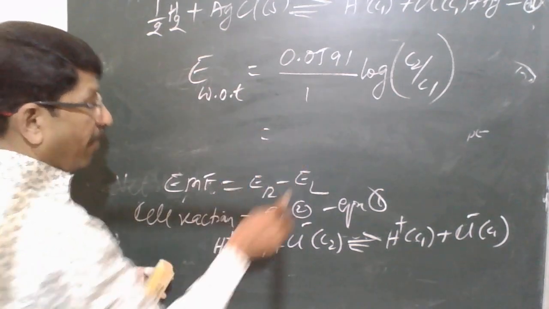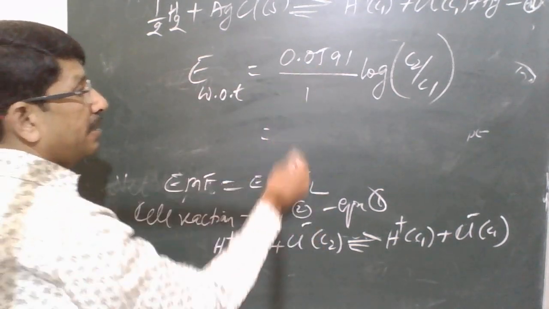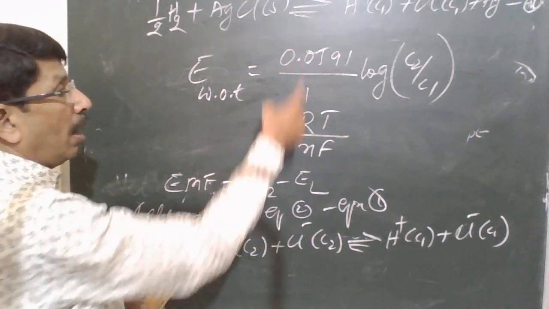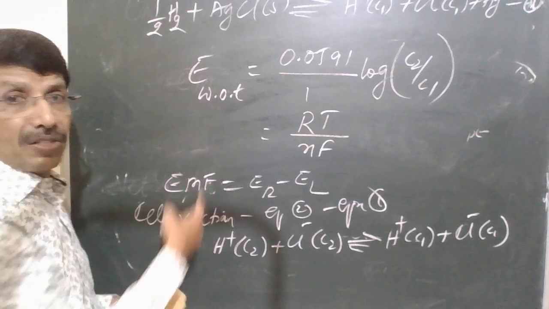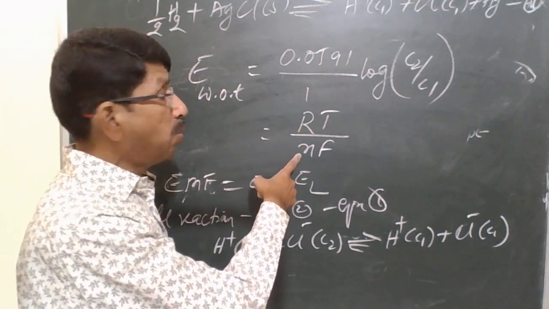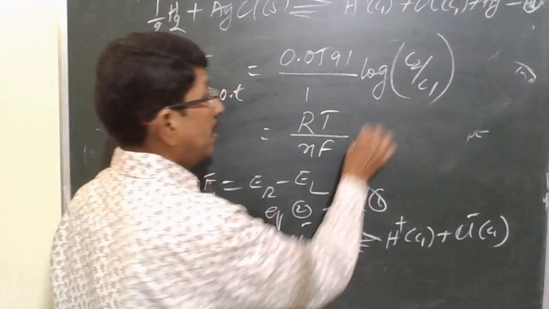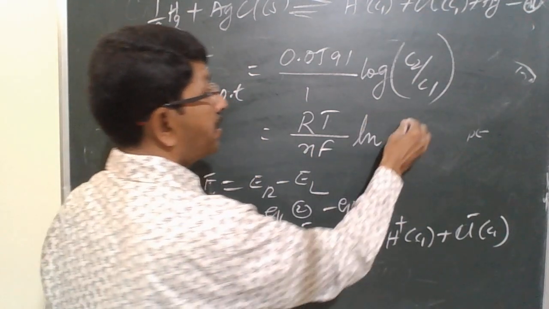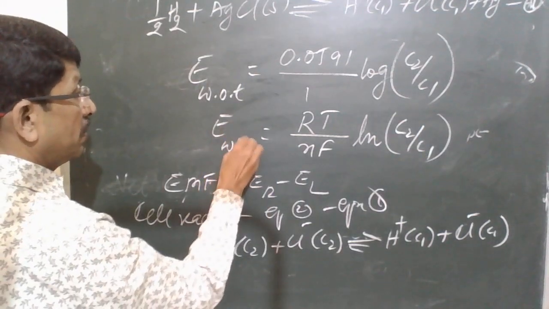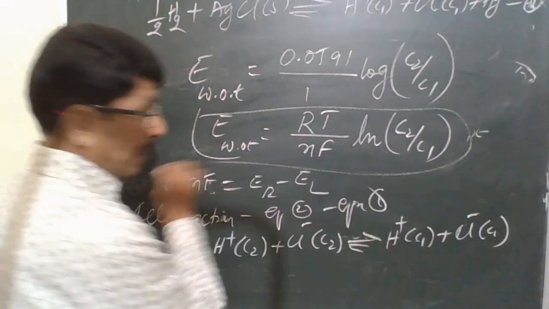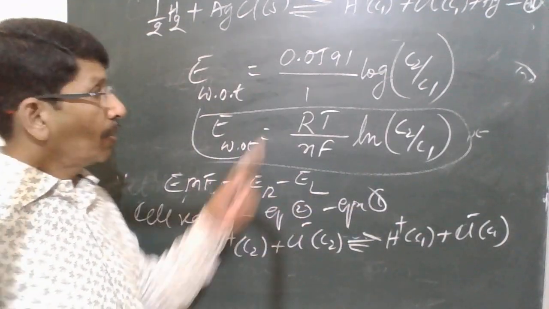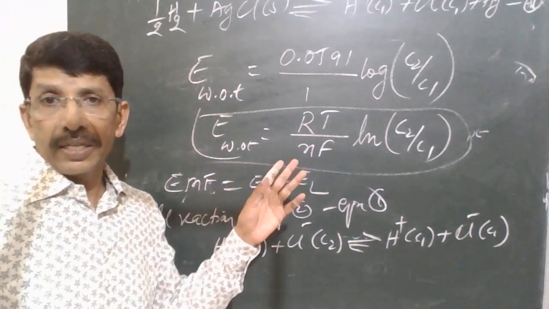Or in general, for this cell I have taken this. What will be the equation? R T over n F, we have already learned this Nernst equation. R is gas constant, T is absolute temperature, n is number of electrons involved in the cell reaction, F is Faraday, ln is natural logarithm, log base e. So this is the EMF of the cell without transference. Note down this. This is important.